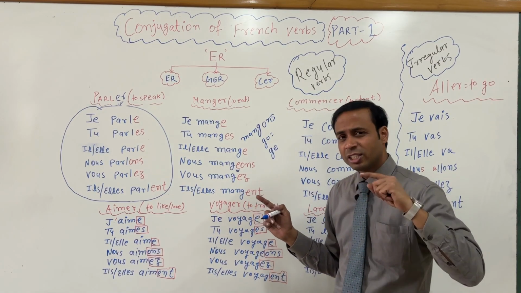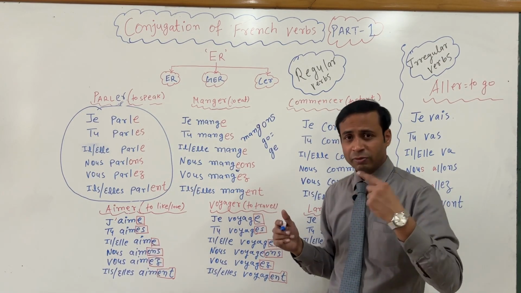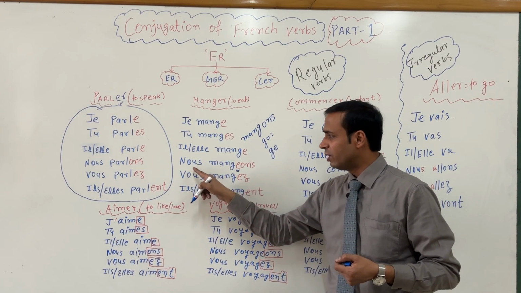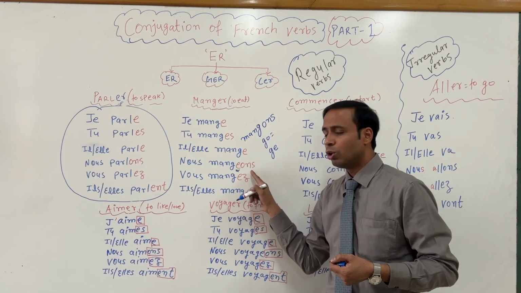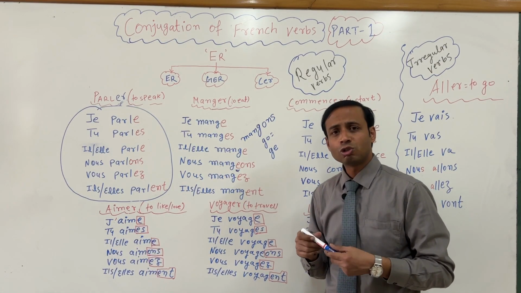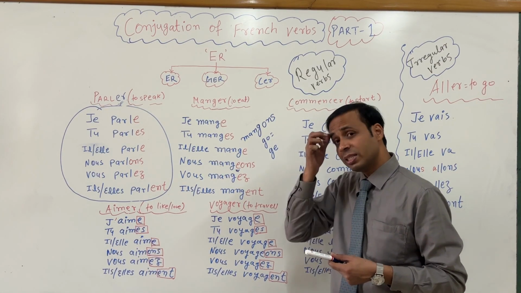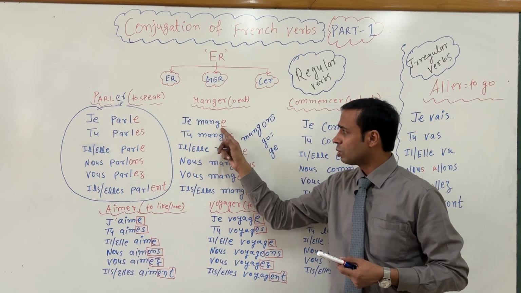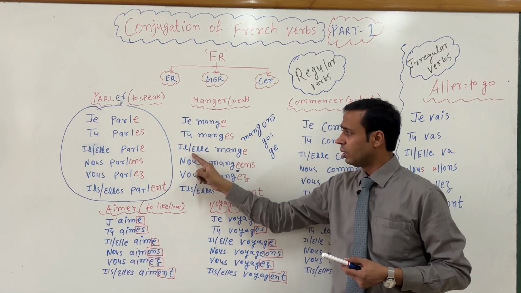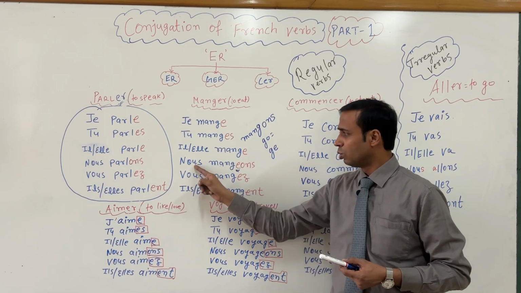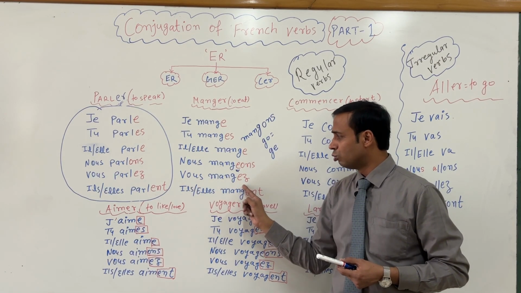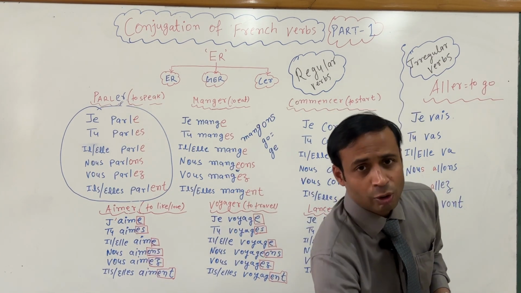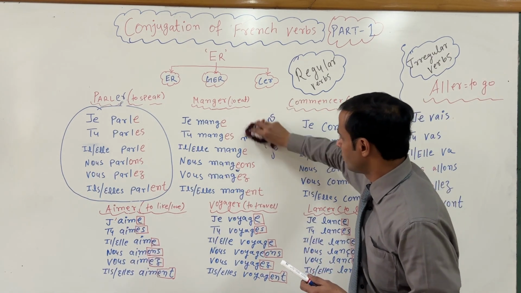So to avoid such a mistake, French grammar says you have to add E. Then it will sound like this, nous mangeons. Okay, I hope this is clear. Now let me again revise this. Je mange, tu manges, elle mange, nous mangeons, vous mangez, elle mange. Okay, I hope the sound is clear.